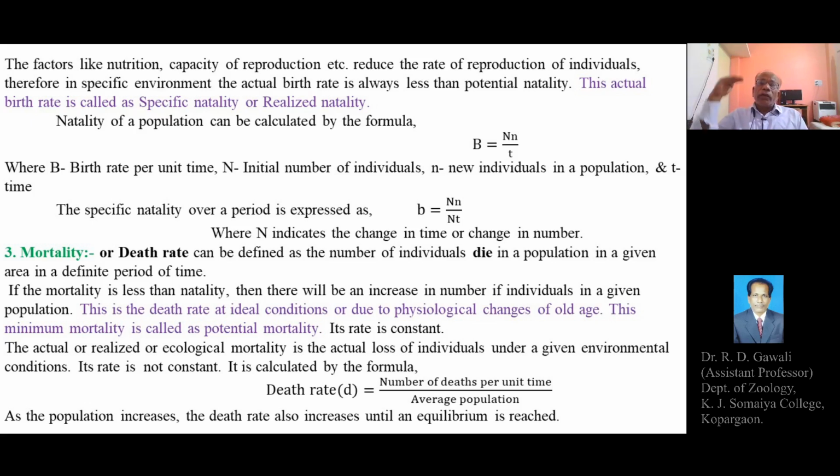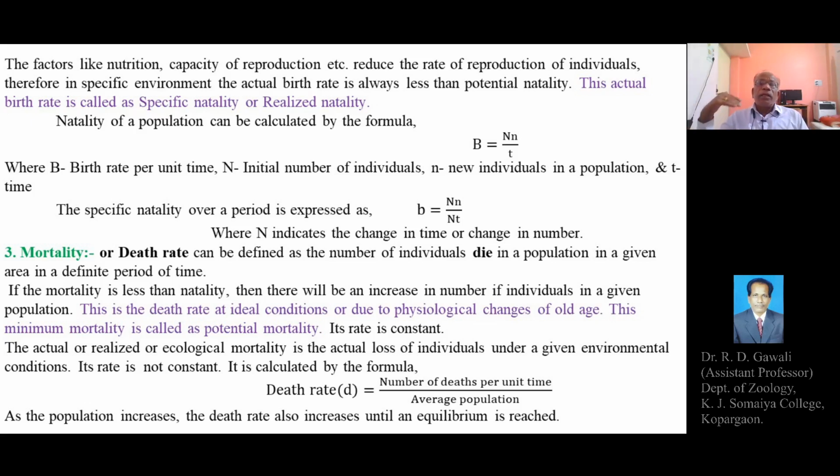The environmental conditions are not constant all the time or throughout the year, but always changing, and as per the environmental changes, the rate of mortality may change, maybe due to certain adverse or unfavorable conditions of the environment. The mortality rate or the death rate may increase, and the actual loss of individuals under such conditions